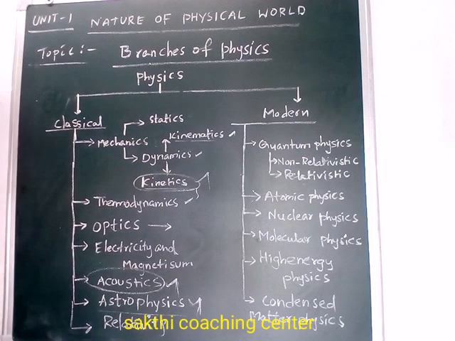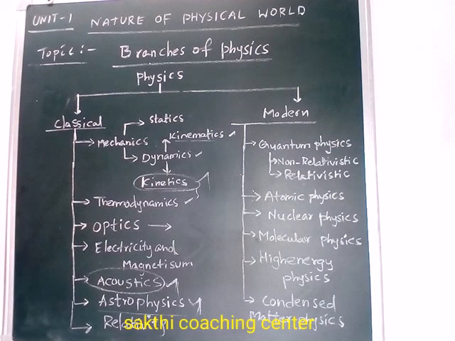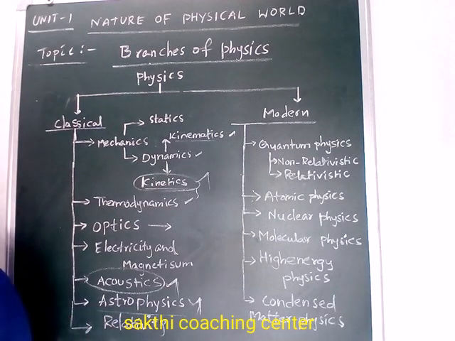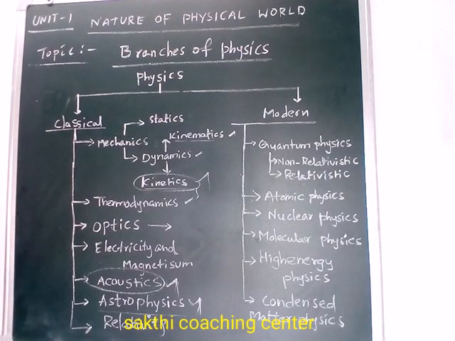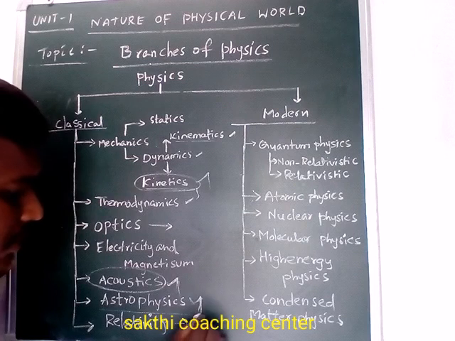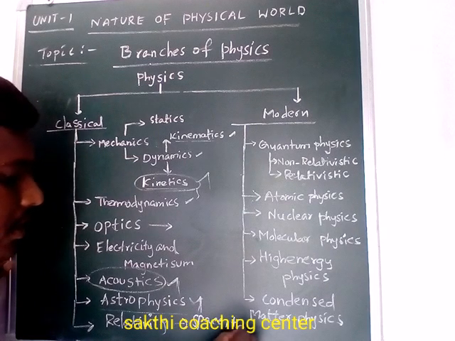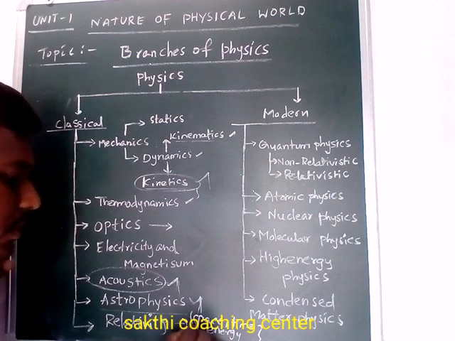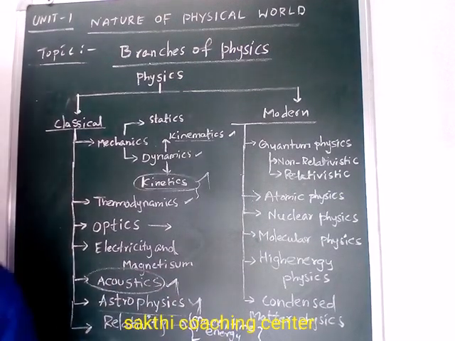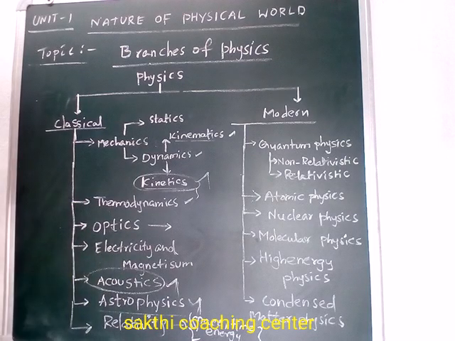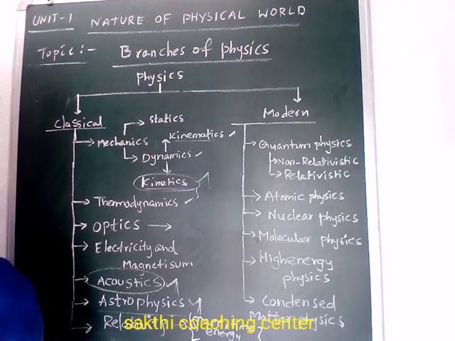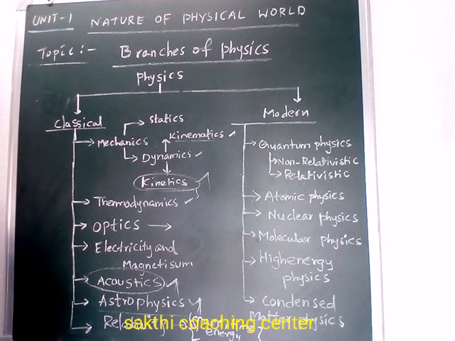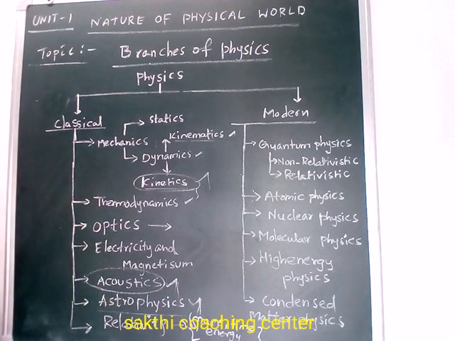So the next one is relativity. Relativity is the branch of theoretical physics which deals with the relation between space, time and energy. Okay. This was developed by Albert Einstein. Albert Einstein developed the theory of relativity. So that is how this branch of physics was developed.